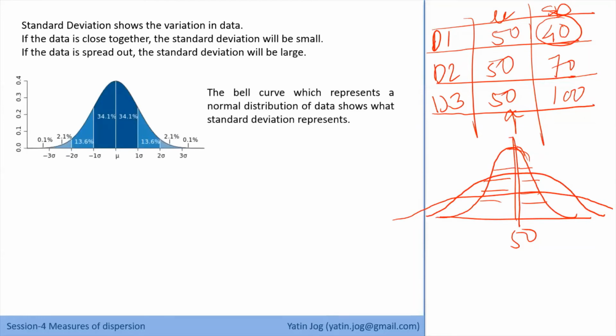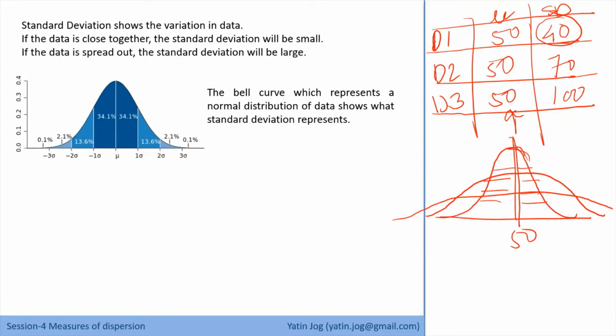Now this is the empirical rule, the bell-shaped curve. We generally try to get a bell-shaped curve in every type of data, be it marks, age, economics, anything. We always try to get a bell-shaped curve because we consider that data represented by a bell-shaped curve is normal in nature.